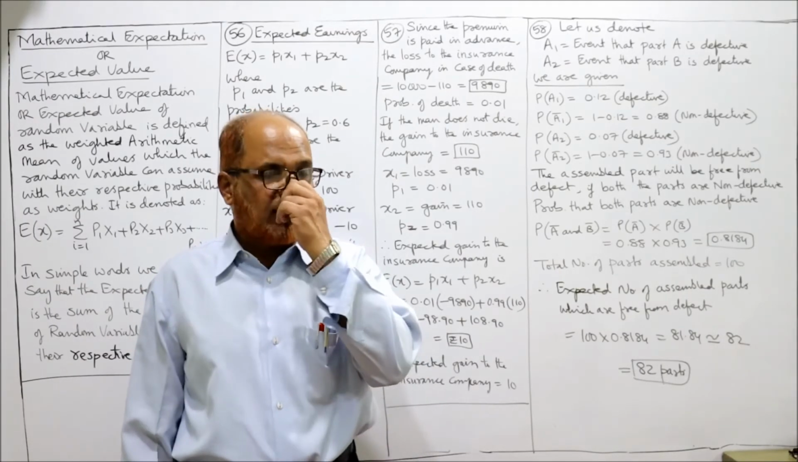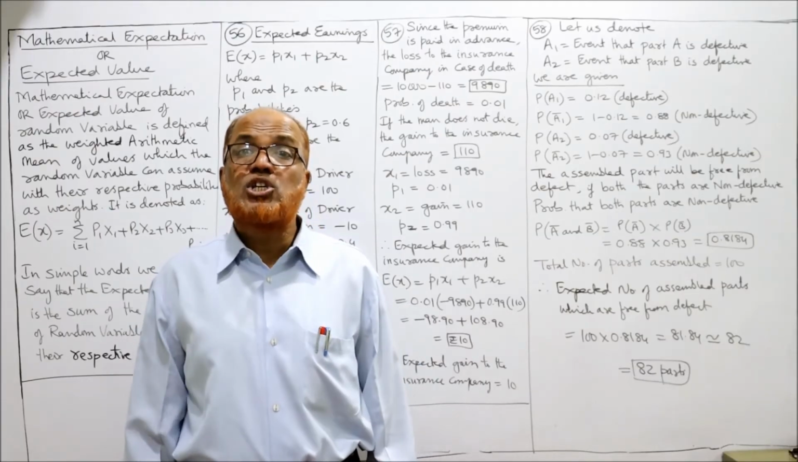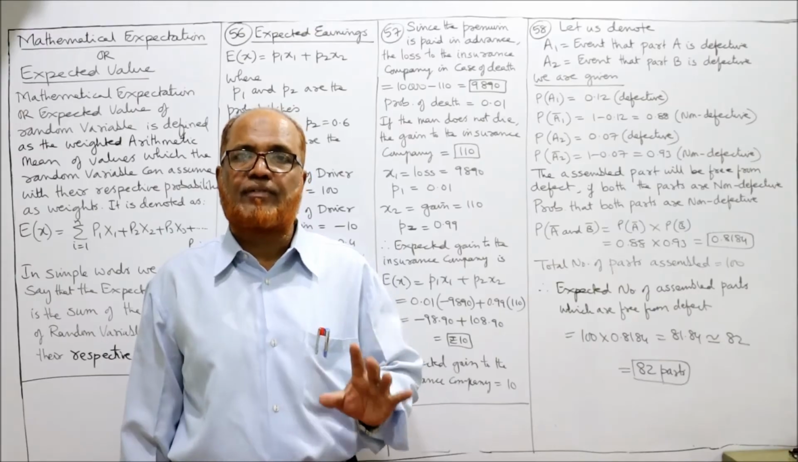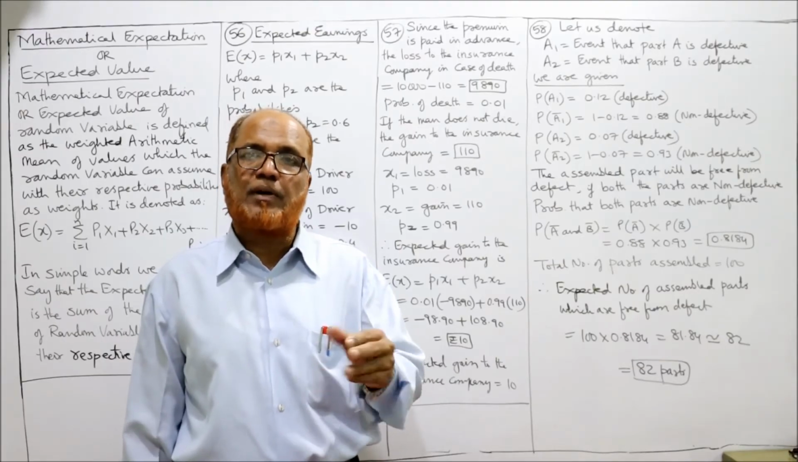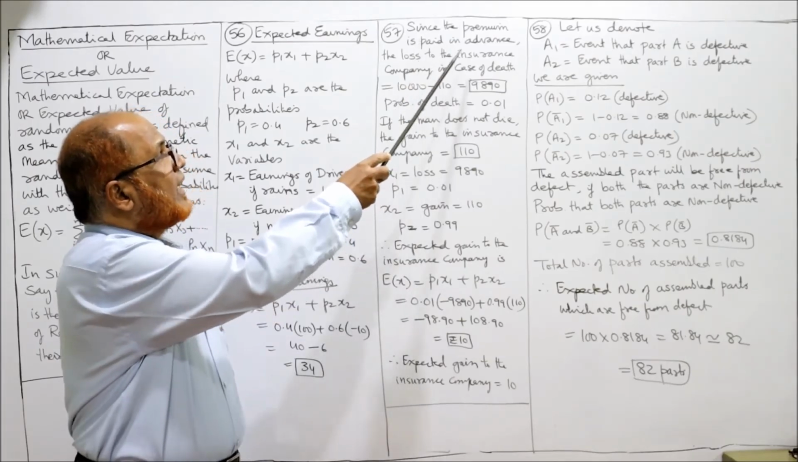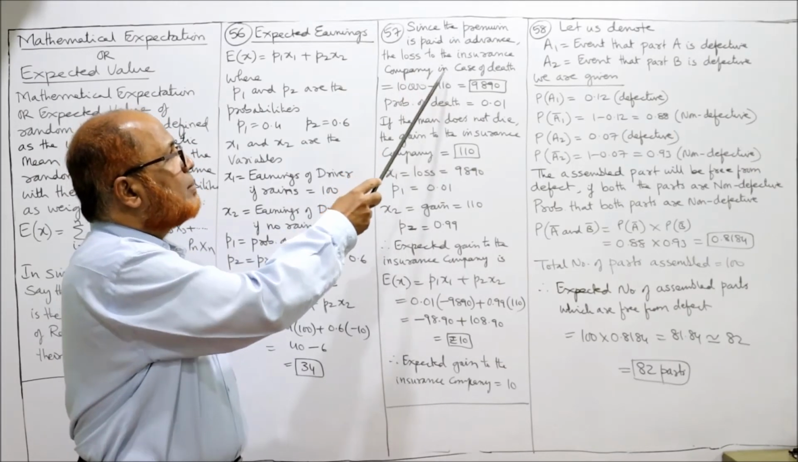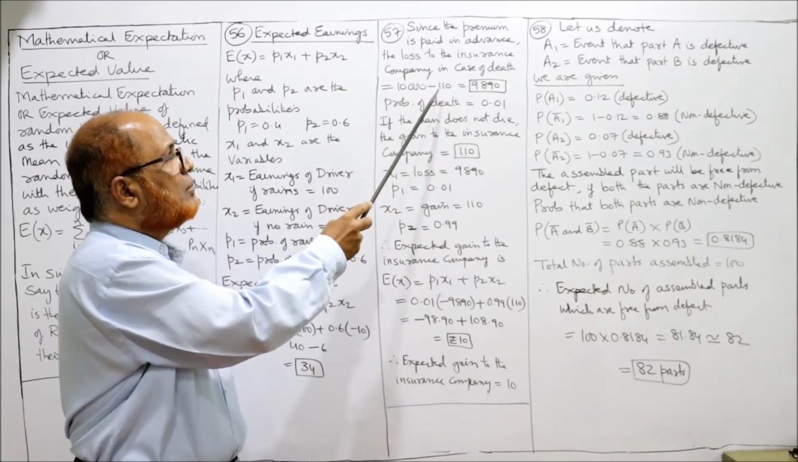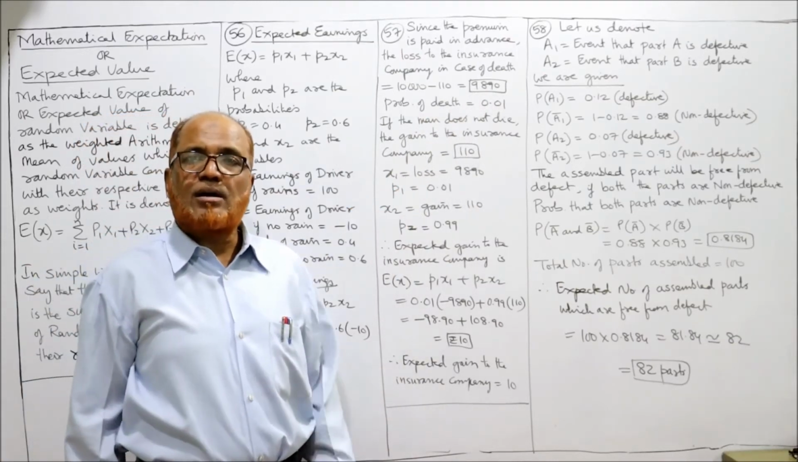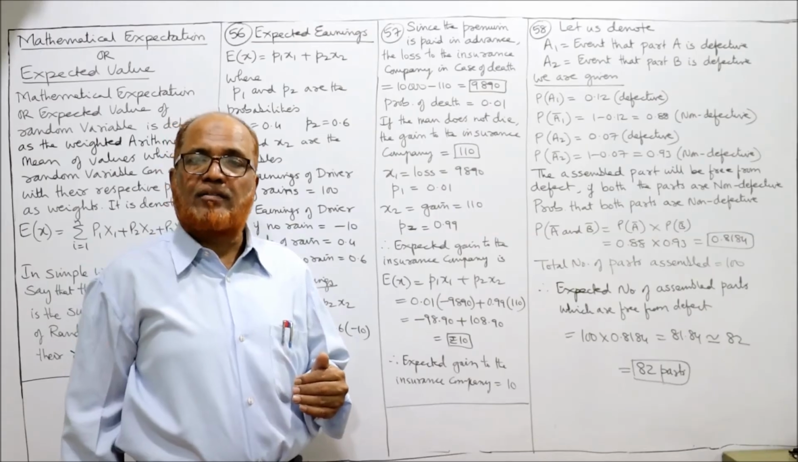Now, what is the probability that he will die? 0.01. 99% probability he will live, and 1% probability he will die. Now, since the premium is paid in advance, the loss to the insurance company in case of death will be 10,000 minus 110, 9890. Insurance company will take the premium in advance.